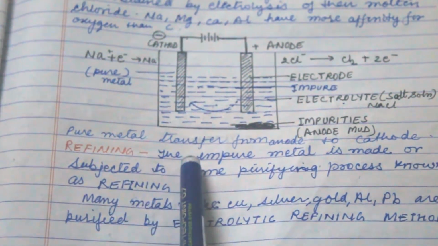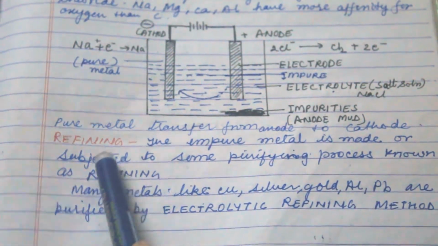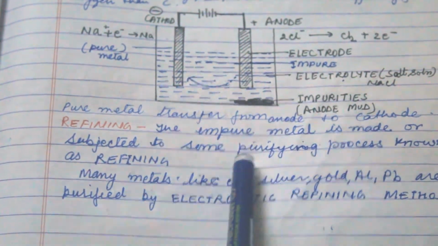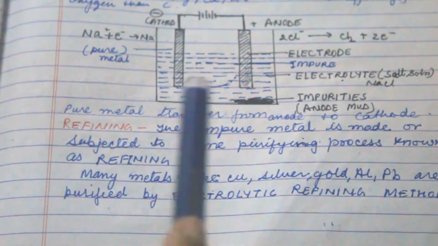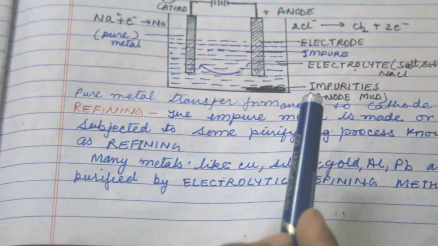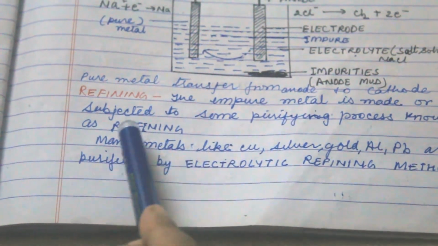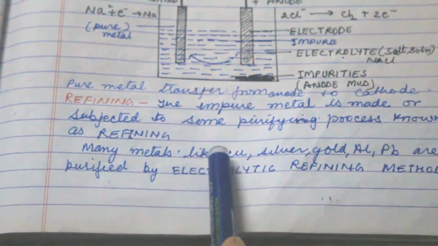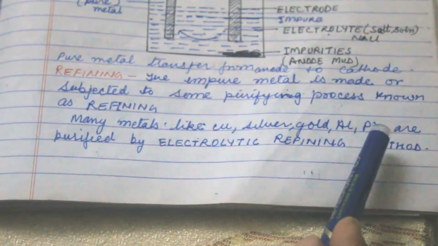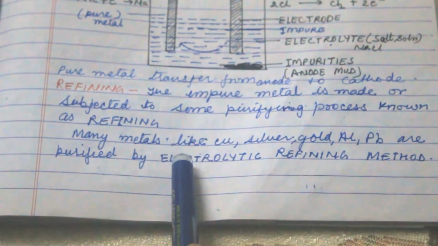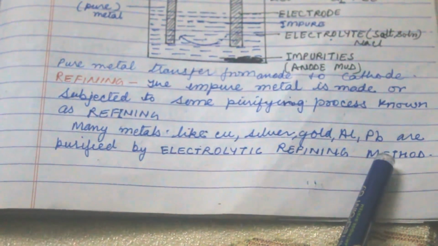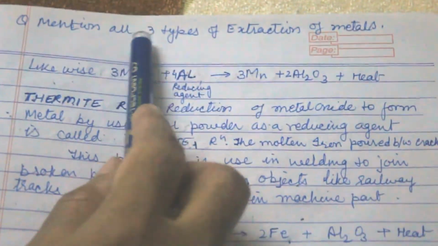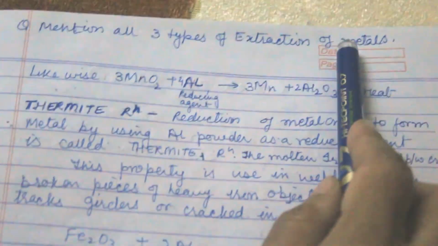So come to refining. The impure metal is subjected to some purification process known as refining. This type of process is known as refining. Many metals like copper, silver, gold, aluminum, lead are purified by the electrolytic refining method. So my question is, mention all three types of extraction of metal.